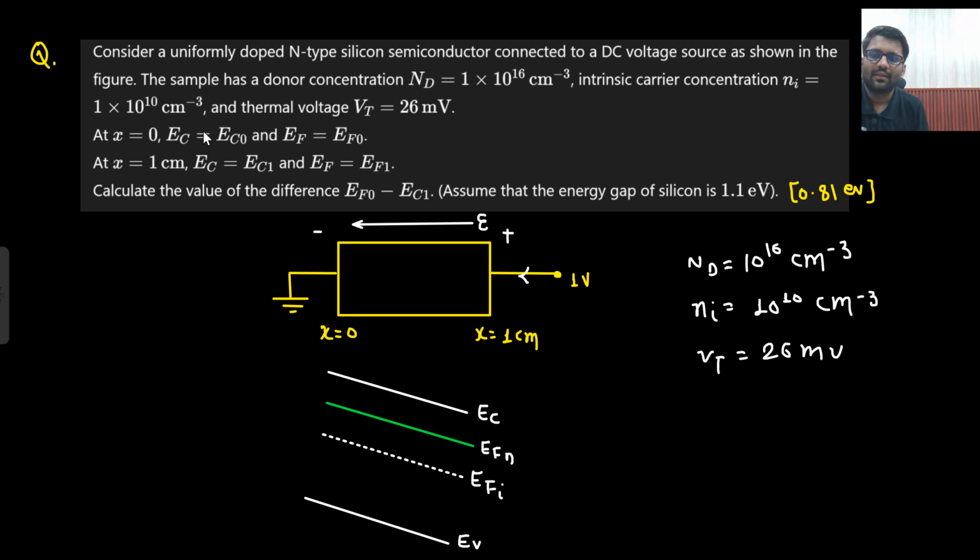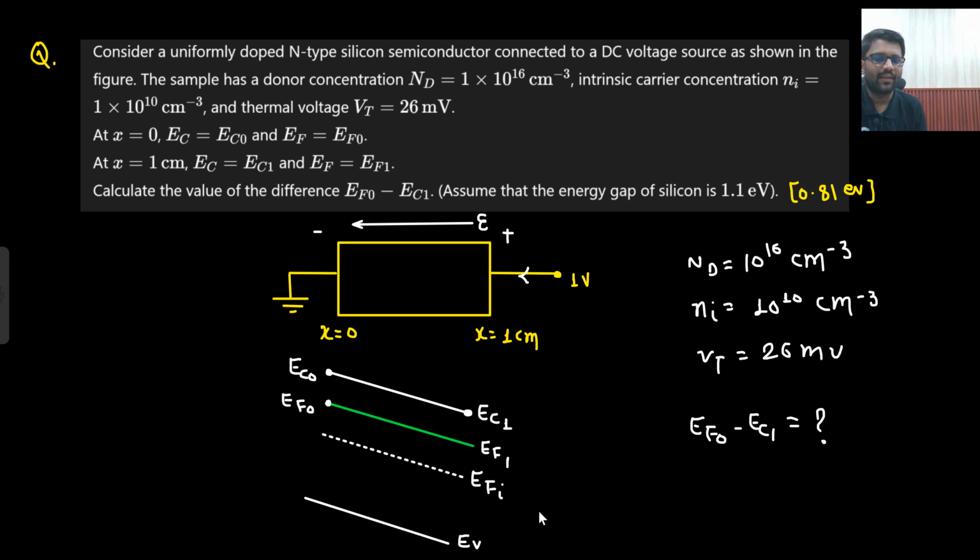Now what they are saying, this is your x equals to 0. Whatever value you get here is known as EC0, and what you get here is known as EC1. EFI is of no use for us. Or let's see if it is of any use or not. Now EF is equal to EF1 here and EF0 here. You need to find the value of EF0 minus EC1. So my target is to find EF0 minus EC1.